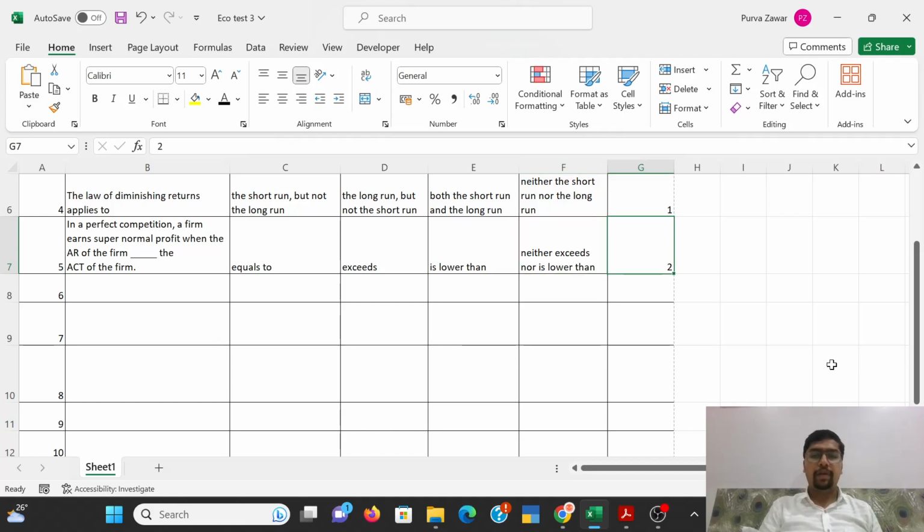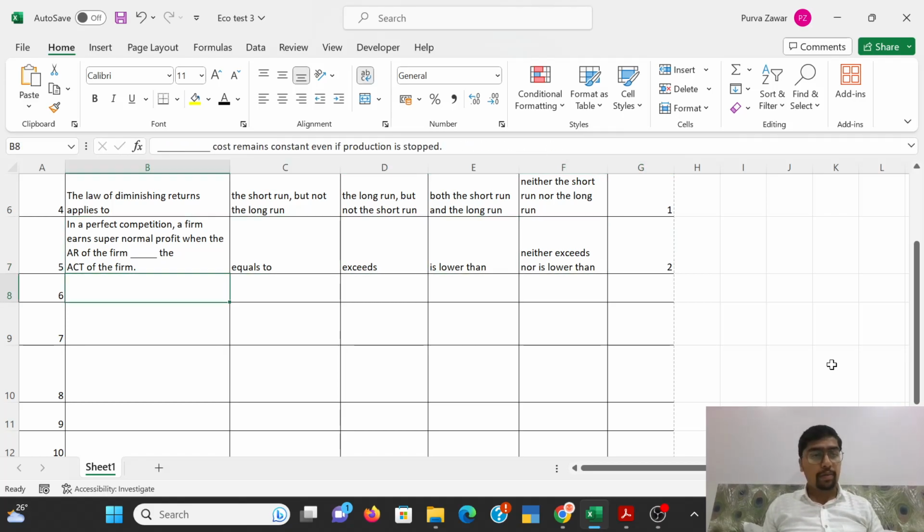Yes, the correct option is when it exceeds. When AR is equal to AC, it earns normal profit. When AR is below AC, it incurs losses. And when AR exceeds AC, it generates supernormal profit. Let us see one more question.